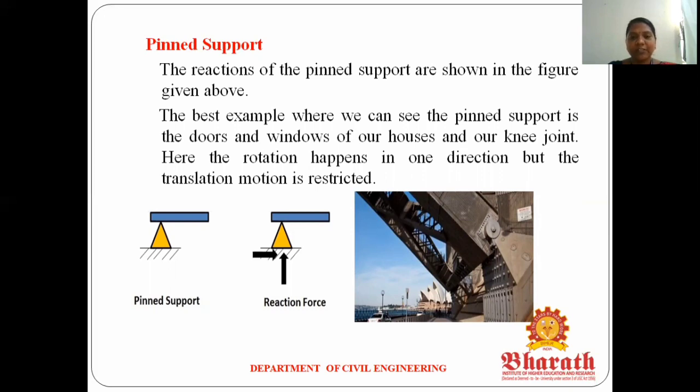So what are the reaction forces? A pinned support allows forces only in the horizontal and vertical directions, but the movement is not allowed. So for the pinned support, the number of reactions is 2. It means sum of V equal to 0 and sum of H equal to 0. The next, the third diagram, shows the bridge structures for the pinned support.